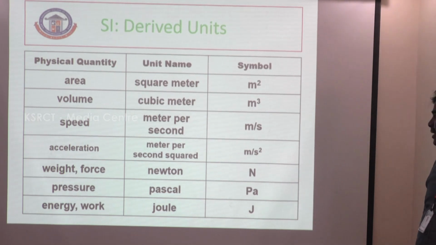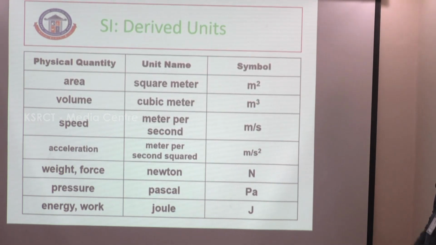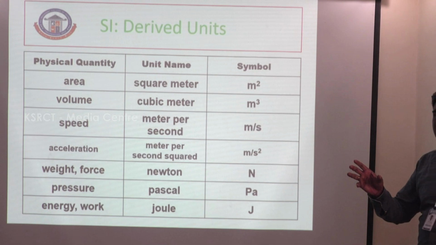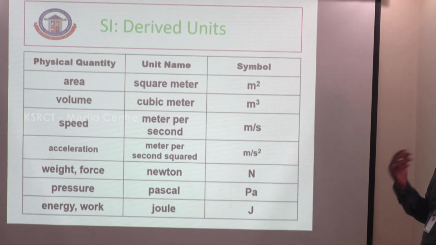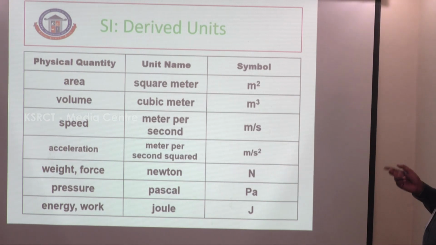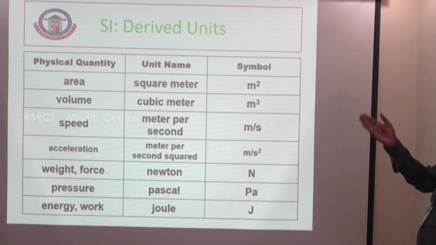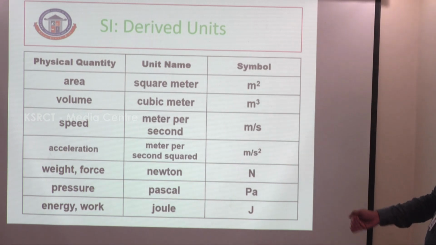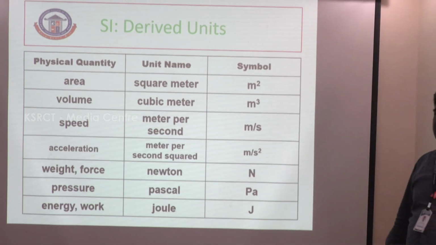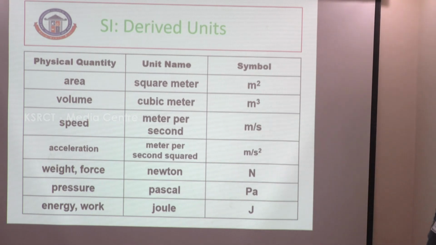And the acceleration is meter per second square. And then weight and force. Weight is in terms of Newton. Force is also in terms of Newton. Pressure is Pascal, symbol Pa. Energy or work is joule, that is called J. These are the various derived units. Apply the values and formulas to get the units. These are the fundamental and derived units, simply called SI units.